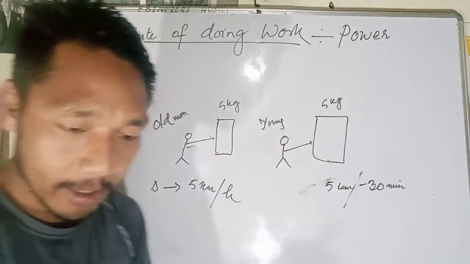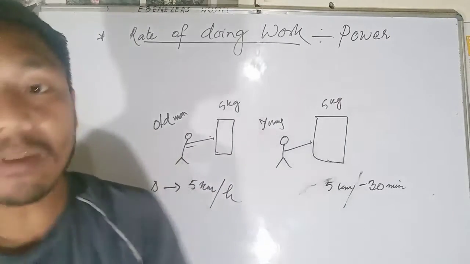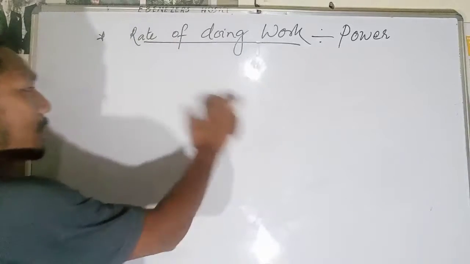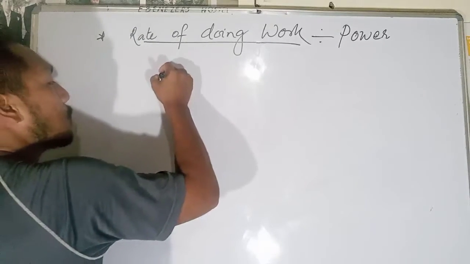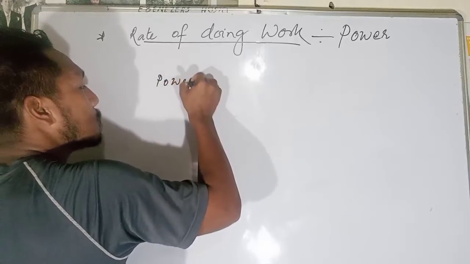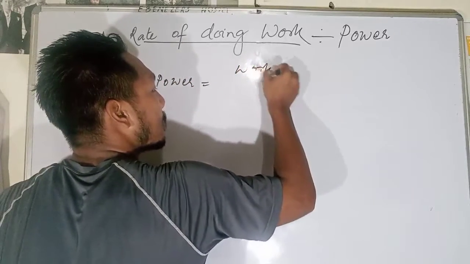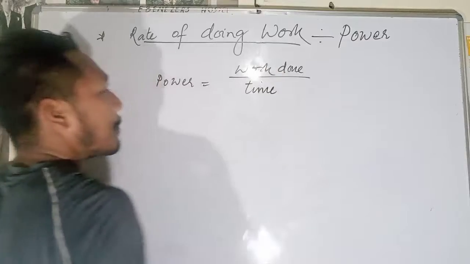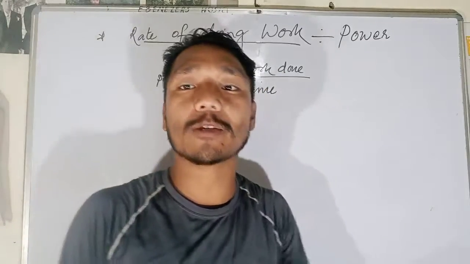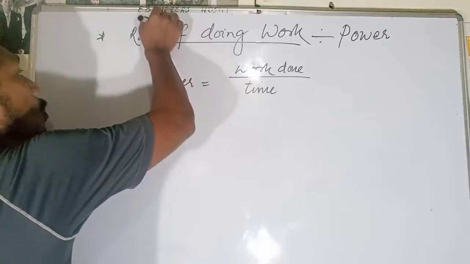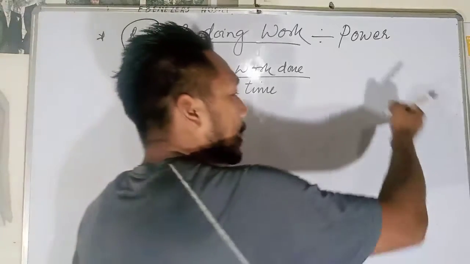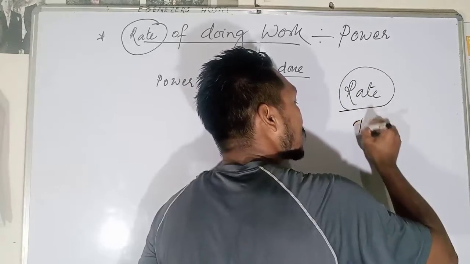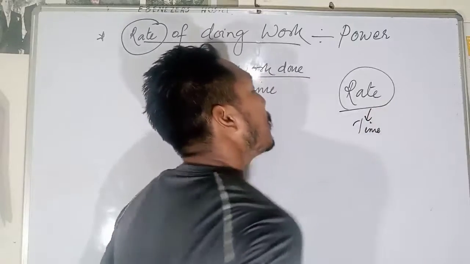So power is a comparison. The work done in a particular unit of time is what we call power. Power is equal to work done in that time. We are measuring with respect to time. Work done with respect to time is what we call power. That is why the word is called rate. I have told you in class that whenever rate comes, it is always a comparison with time.